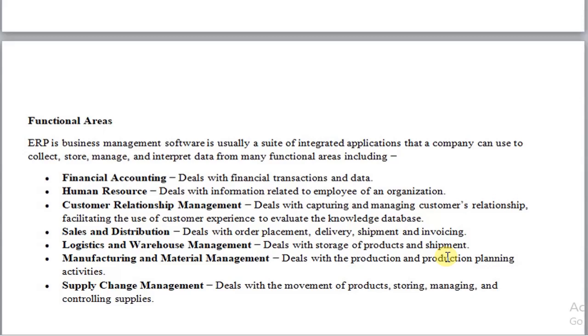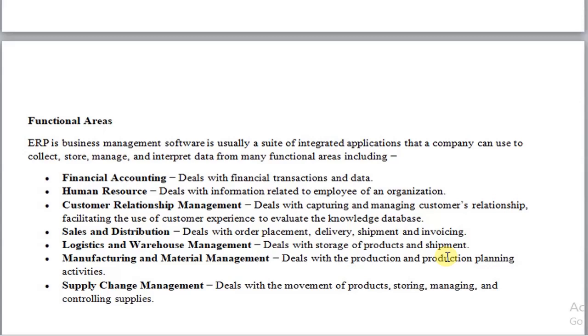Customer relationship management. This unit of the organization deals with maintaining and managing a very good relationship with the customer. Sales and distribution, as the name itself indicates, deals with order placement, delivery, shipment and invoicing. Logistics and warehousing management. This department deals with the storage of products and shipment as well as the storage of raw materials as well.